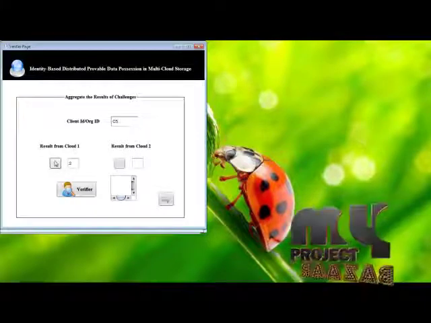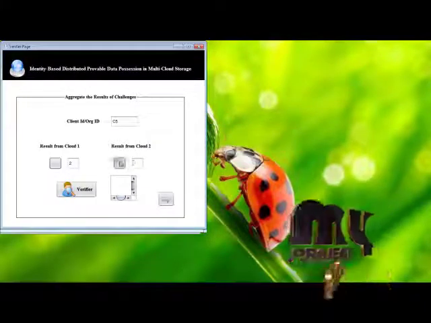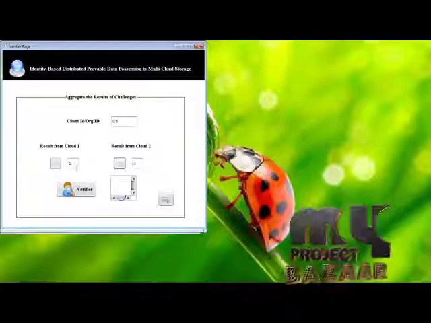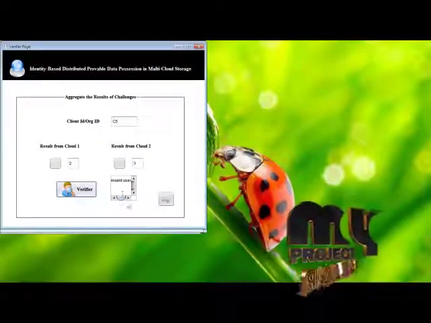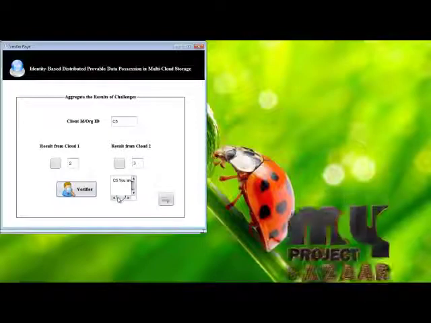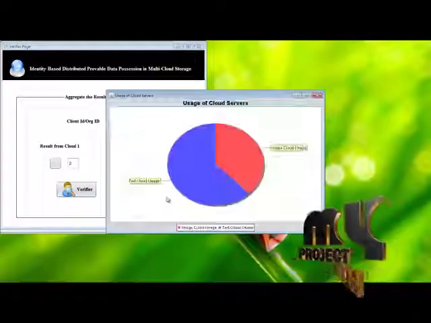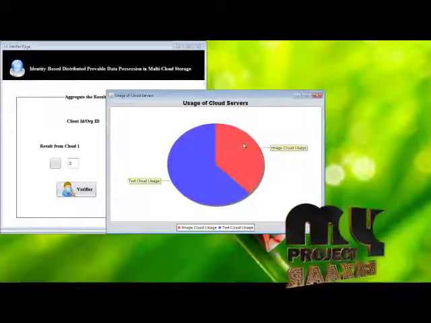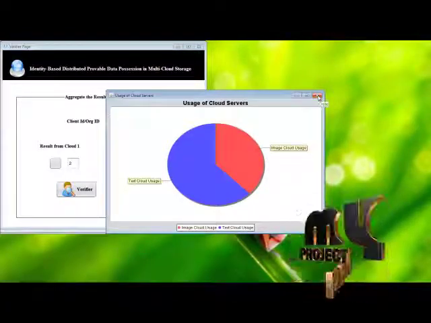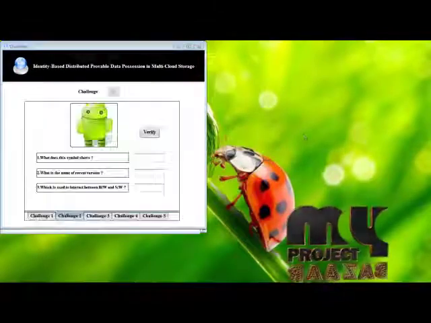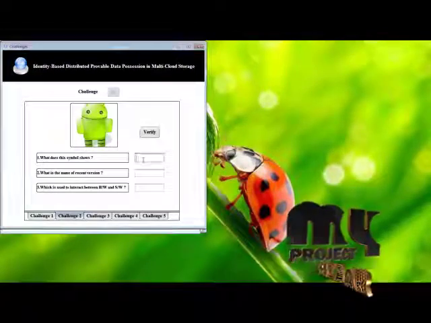First the results from cloud 1, then the results from cloud 2. Here the cloud 1 results and cloud 2 results do not match, so this is an invalid user. This is the amount of cloud storage. Now this is for the positive result.